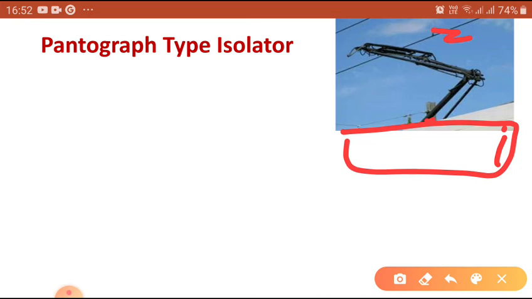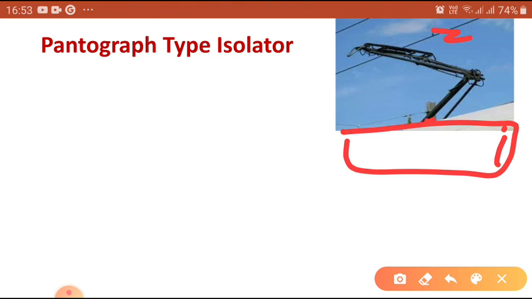The types of insulators include a post insulator as well as an operating insulator. Generally it is a special purpose one that we use where space is very limited, then we can use the pantograph isolators. These pantograph isolators are used in railways. At the same time, we can use these pantograph isolators for 765 and 400 kV substations.